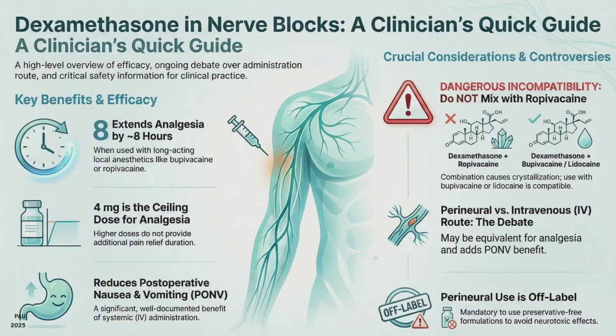We can use 1 milligram to 8 milligram either intravenously or perineurally, but the majority of studies have shown that 4 mg is the ceiling dose. When we use it intravenously instead of perineurally, there is an additional benefit of decreasing the incidence of postoperative nausea as well as vomiting. The main thing is that it has some compatibility issues with ropivacaine, so we have to use it along with lignocaine or bupivacaine when giving it perineurally.